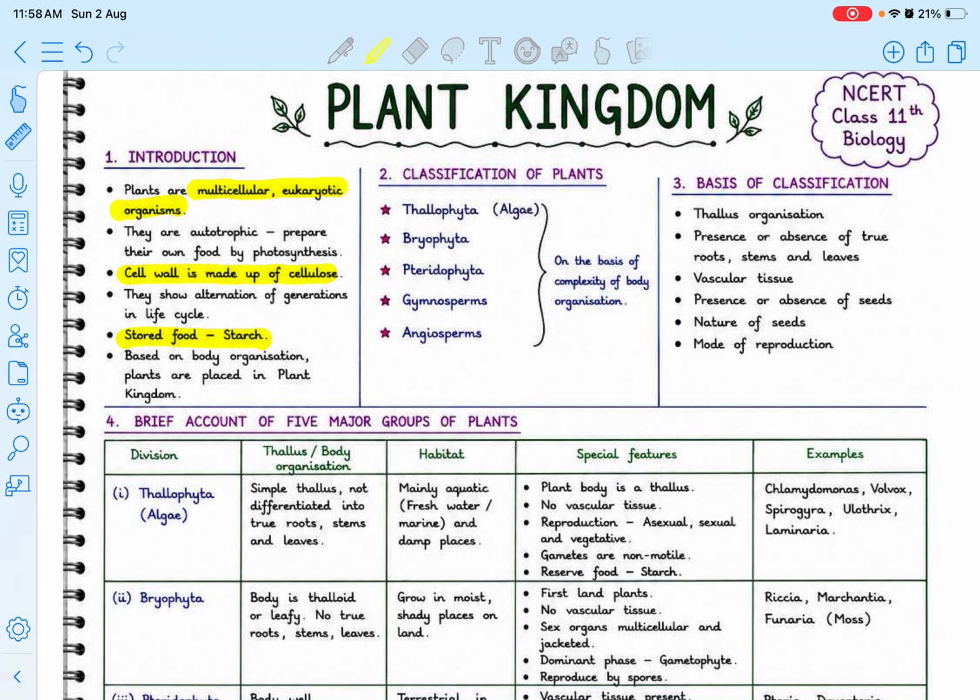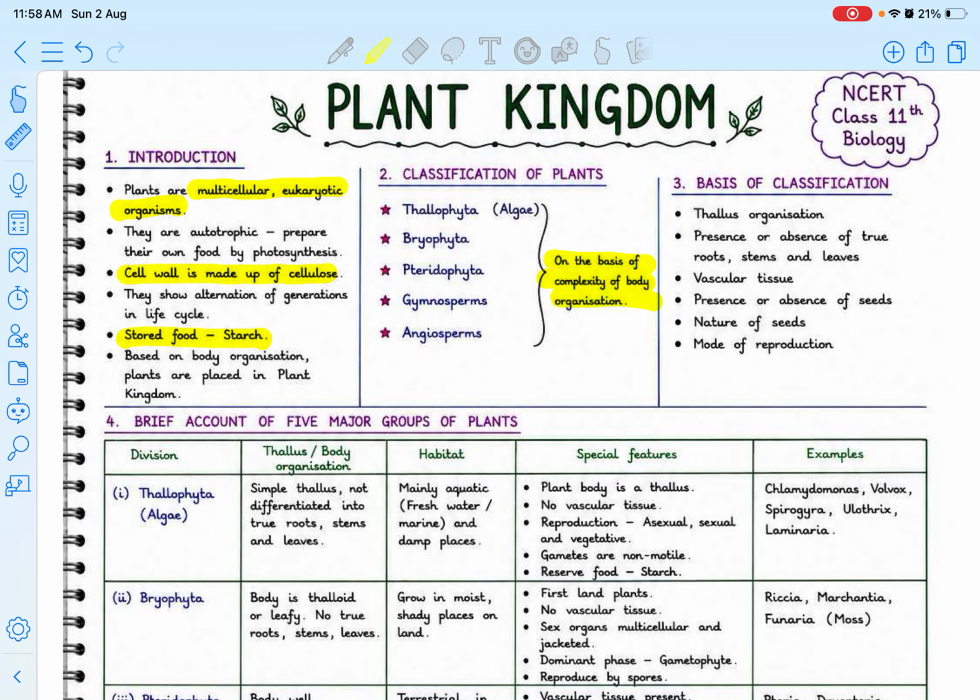And the food is stored in the form of starch, and based on the body organization, plants are placed in the plant kingdom. Now these are the classifications of the plants, and we classify on the basis of the complexity of the body organization.